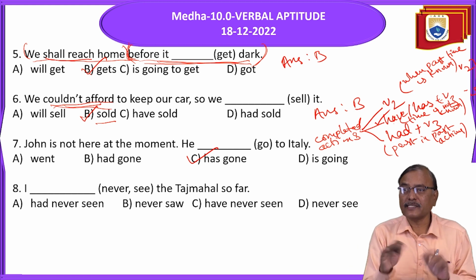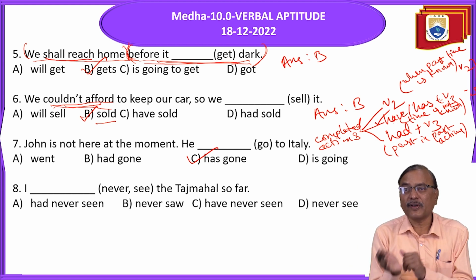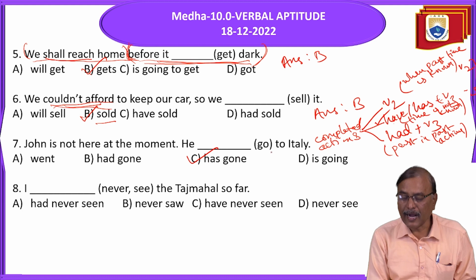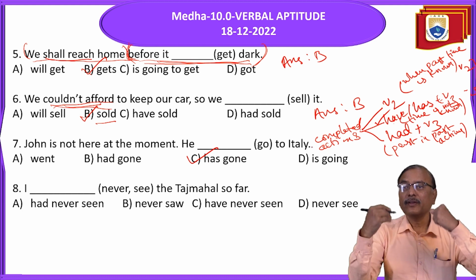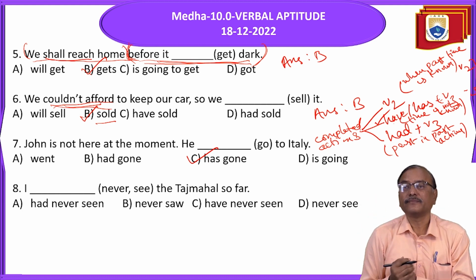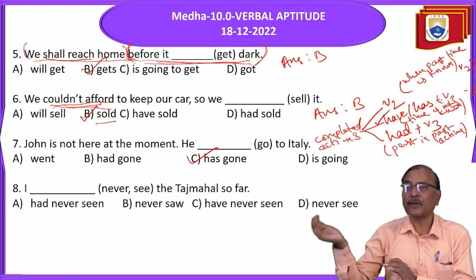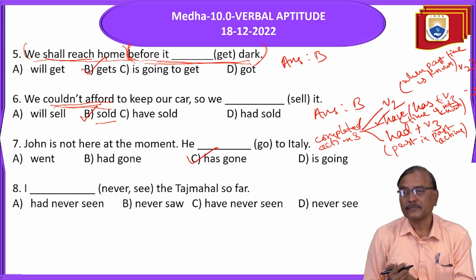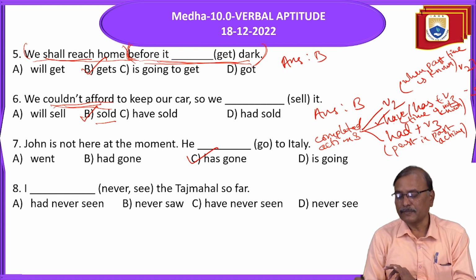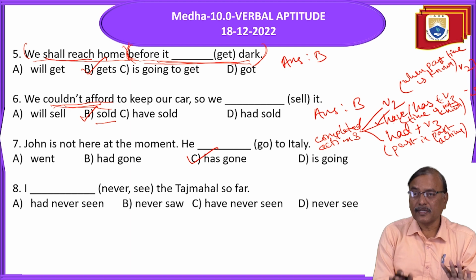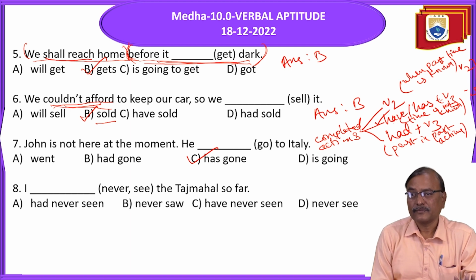If it is past in past, if it took place before another past action, is it clear? He had gone to Italy before I came here. Is it clear? He had gone before I came. That is here past in past. So, you should get the clarity of this one.